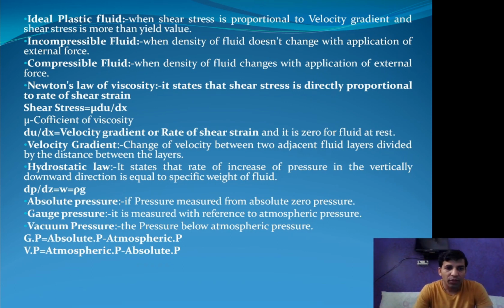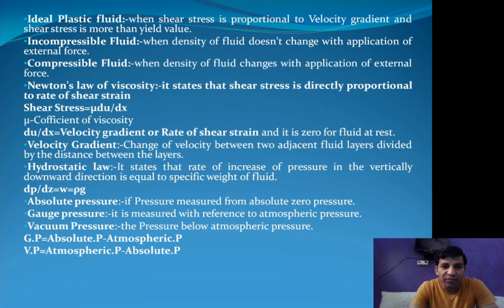Next is absolute pressure. This question is asked many times in viva: what is absolute pressure, what is gauge pressure. This is most important for fluid mechanics viva questions for lab.